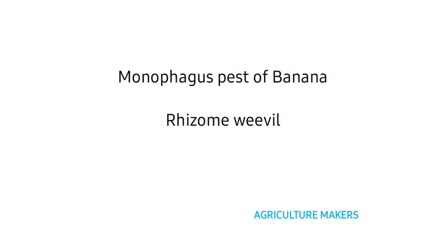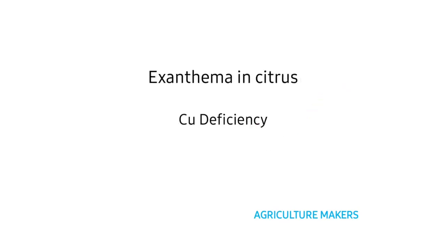Firstly, the monophagous pest of banana is rhizome weevil, that is Cosmopolites sordidus. Exanthema in citrus is caused due to copper deficiency. You have to keep all those deficiencies in mind because they are very important.